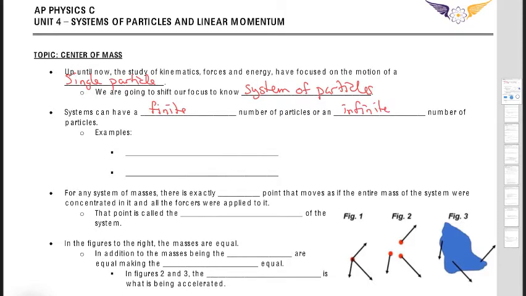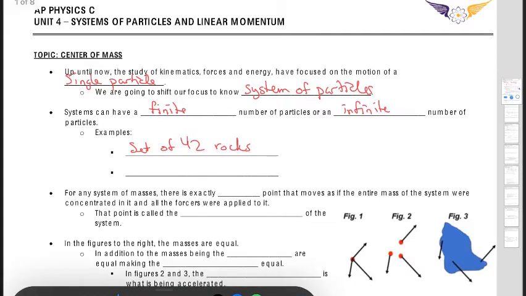Just a couple of examples. Let's say I have a set of 42 rocks. I know 42 seems like a weird number to go with, but the idea is that we have this set amount of rocks. If I told you we had 42 rocks, in your mind you can picture what 42 rocks looks like. That's our finite example.